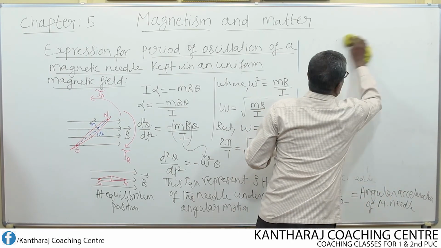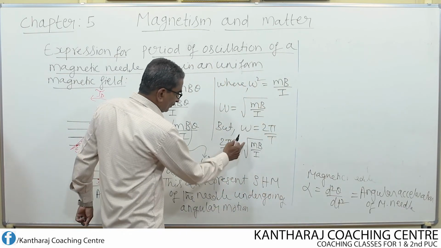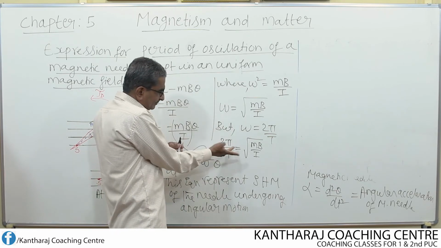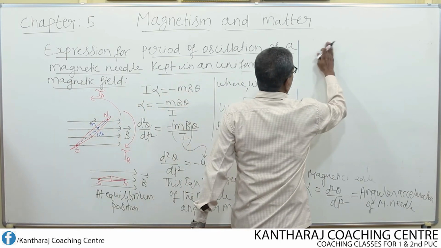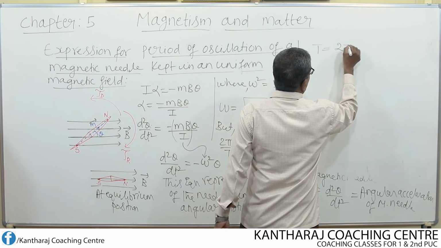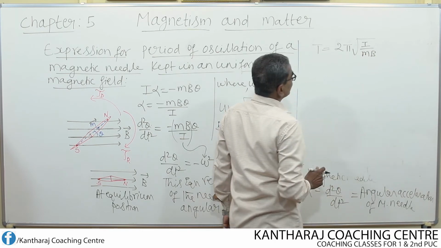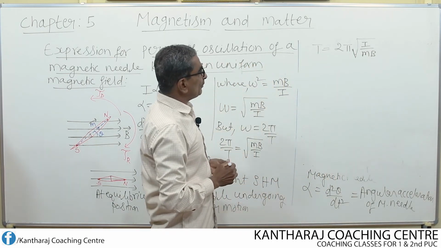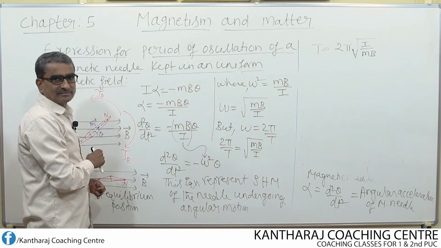By cross multiplying, we get the equation like this. Look here, T goes here and I comes to the numerator, or just reverse this, so that this also gets reversed. T equals 2π into root of I divided by mB. Here I is the moment of inertia of the magnetic needle, the property opposing the torque.